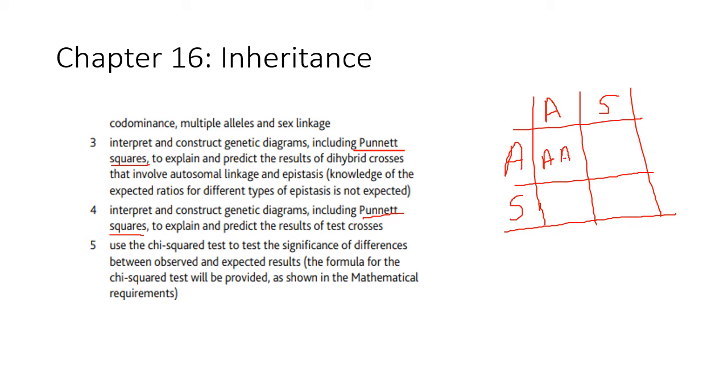So A times A. If this is a bit confusing to you, please watch chapter 16 on my channel. Just go to the playlist and select chapter 16, and you'd be able to see all the videos on chapter 16 there, so that you can understand what I'm doing. But this is more or less what a Punnett square looks like, and I saw that it was emphasized in this new syllabus. So I'm guessing that when you are writing an exam and you're asked to predict crosses or to show crosses, you would be expected to use a Punnett square more than anything else. So by all means, please try to use the Punnett square. Obviously there are other ways that you can do this, so I can erase this over here.